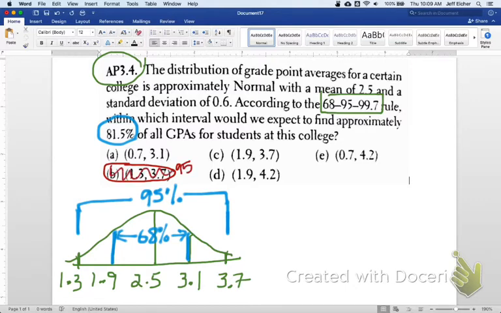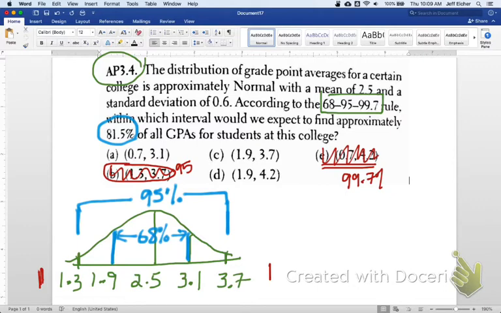So that's not it. Let's see, what else could we do and eliminate? This one is way bigger than the current interval that we're looking at. This would probably be 99.7% of the data, so that would be out here 4.2 and out here 0.7. So that's no good.